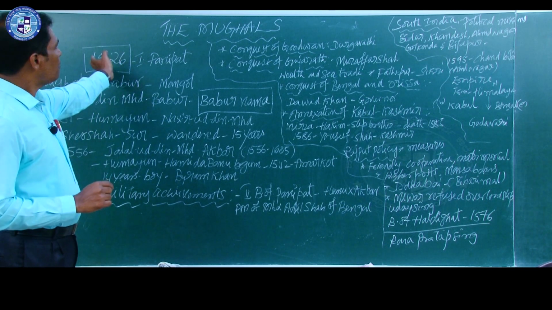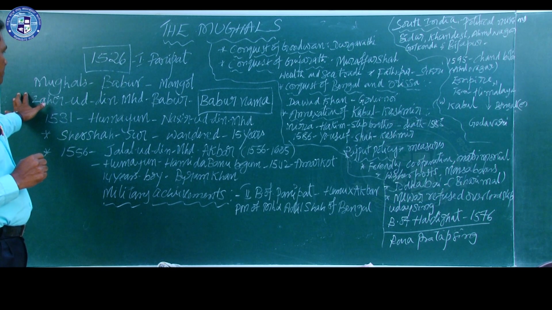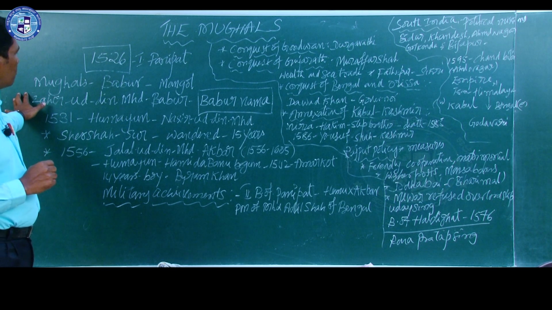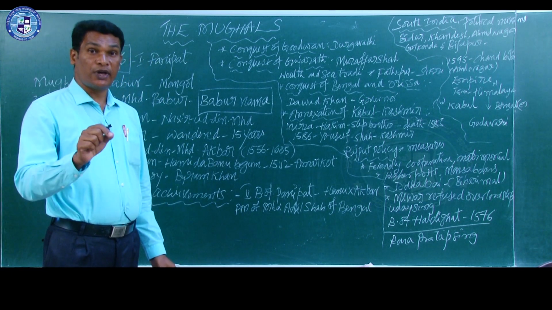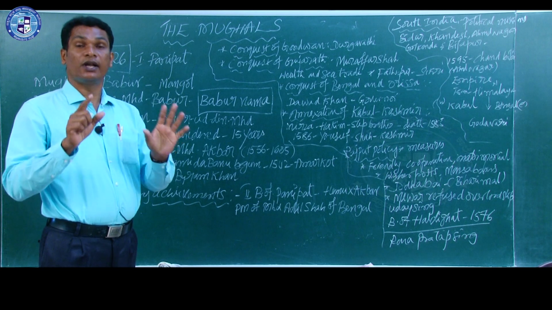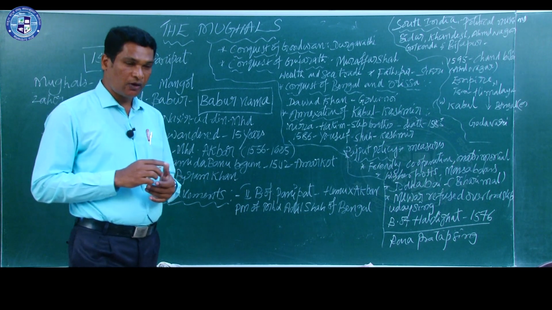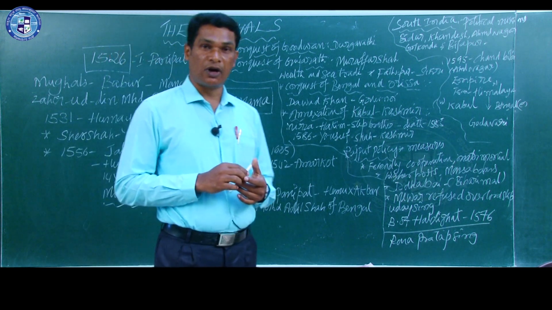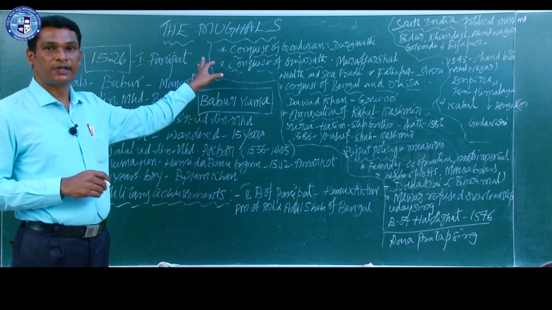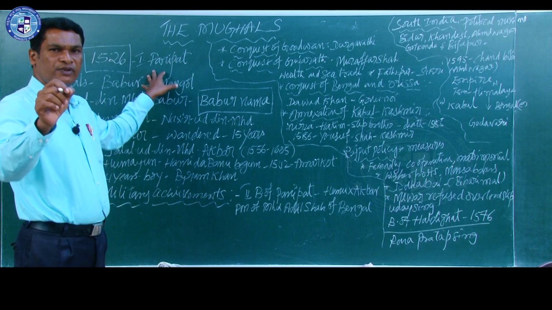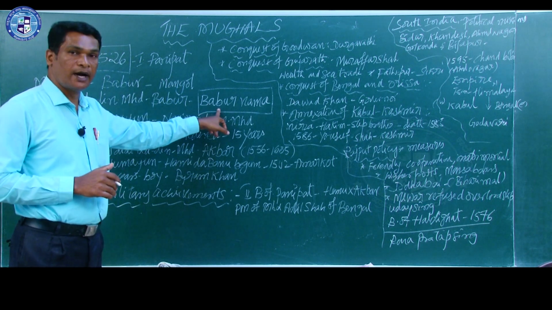Yes. Now let us learn some points about Babar here. Babar was a great administrator, a great poet, a great scholar and a writer also. Why can we say all these points about Babar? Because here, to learn the history of the Mughals, we have got a very beautiful source, a literary work, that is Babar Nama.